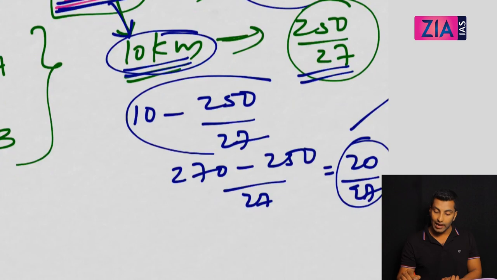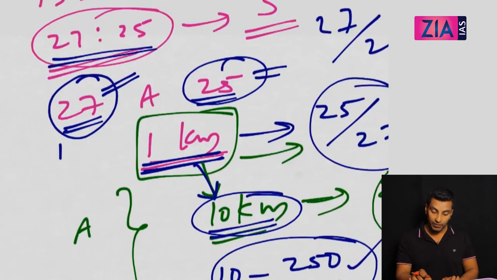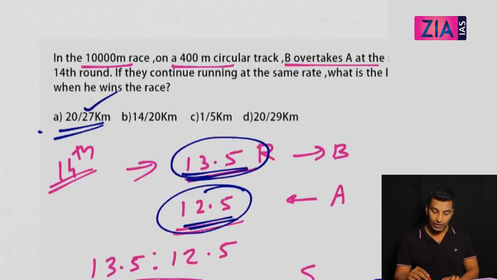So they are asking about the lead. That means 10 kilometer minus whatever the second person covered. So the lead is 20 by 27 kilometer, and you can pick that. See, this is a typical CAT question, and this is very easy to solve, right?